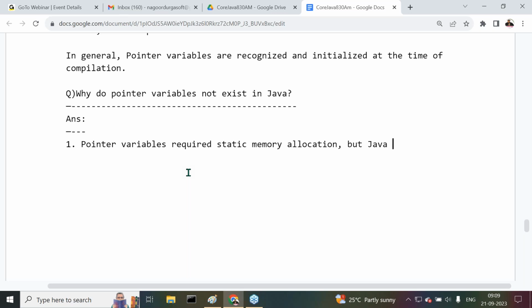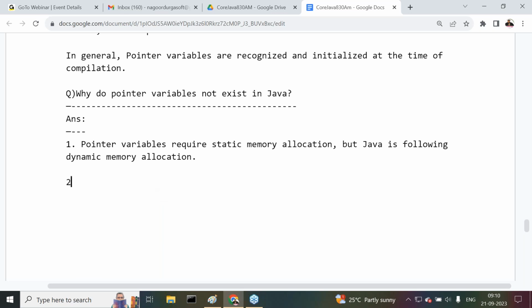But Java is following dynamic memory allocation. Please recognize this. Pointer variables require static memory allocation, but Java is following dynamic memory allocation. Now tell me, C and C++ are following what? Static memory allocation. So pointers are suitable in C and C++. Pointers are not suitable in Java. These are the reasons we have to understand.